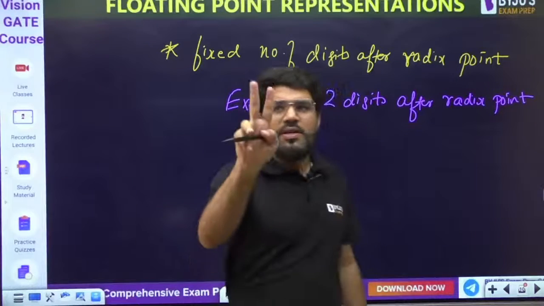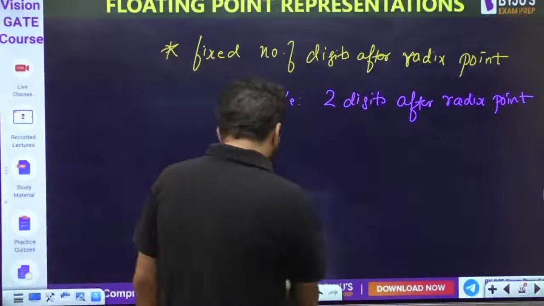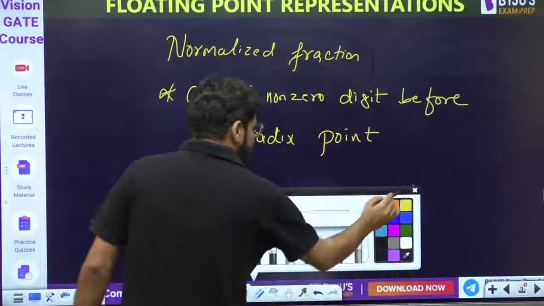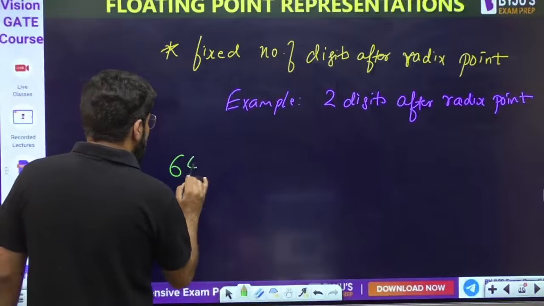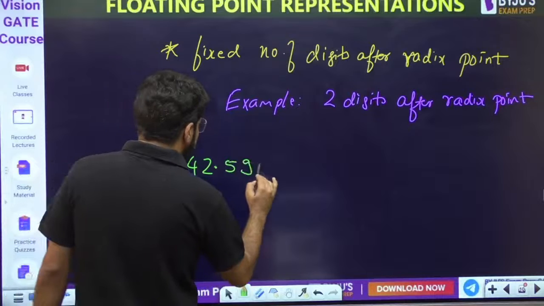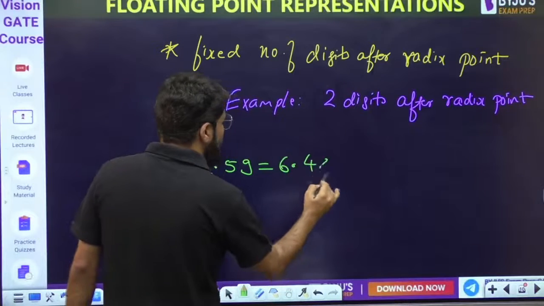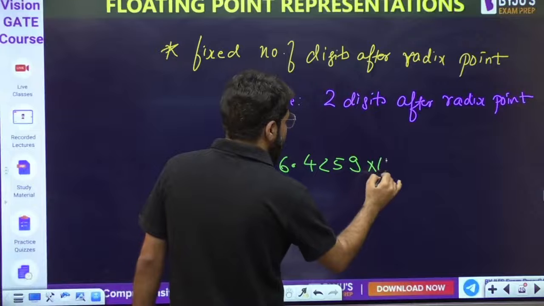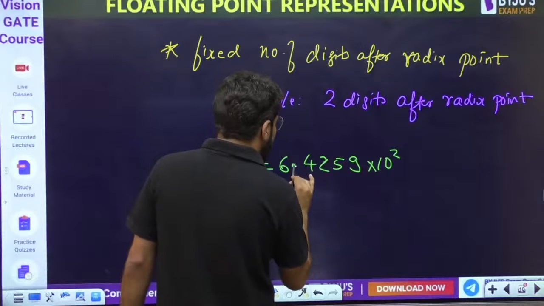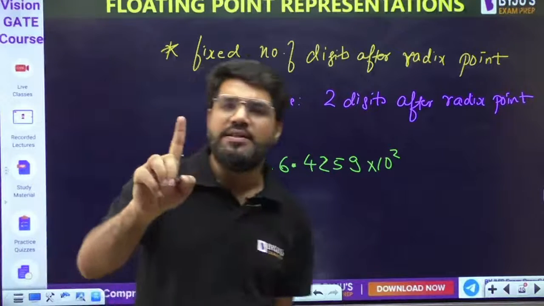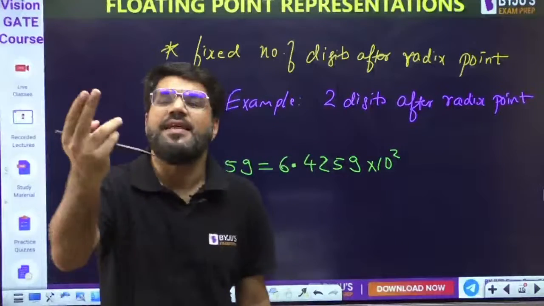Let us allow the 2 digits after the radix point. Okay, so then this number, what did I say first? 642.59 is written as 6.4259 into 10 raised to the power 2. Number one thing I told you that before the radix point there should be only one digit. Then after the radix point, let us say there are only 2 digits.